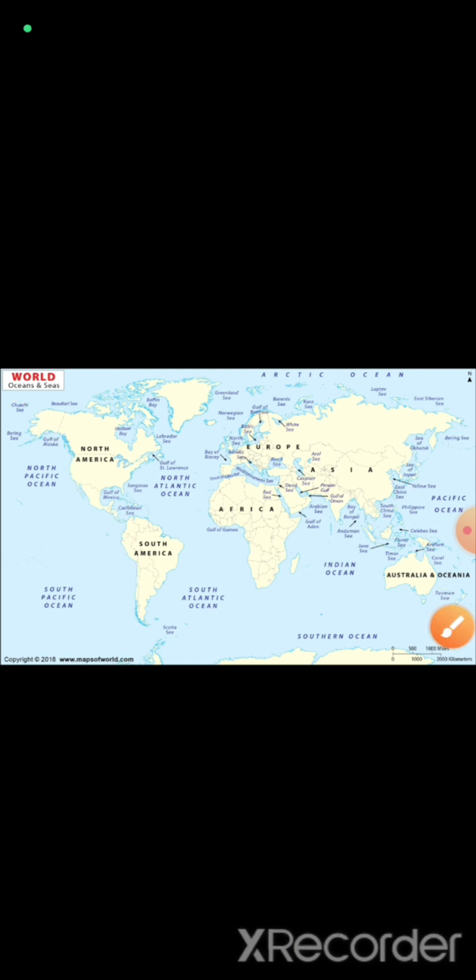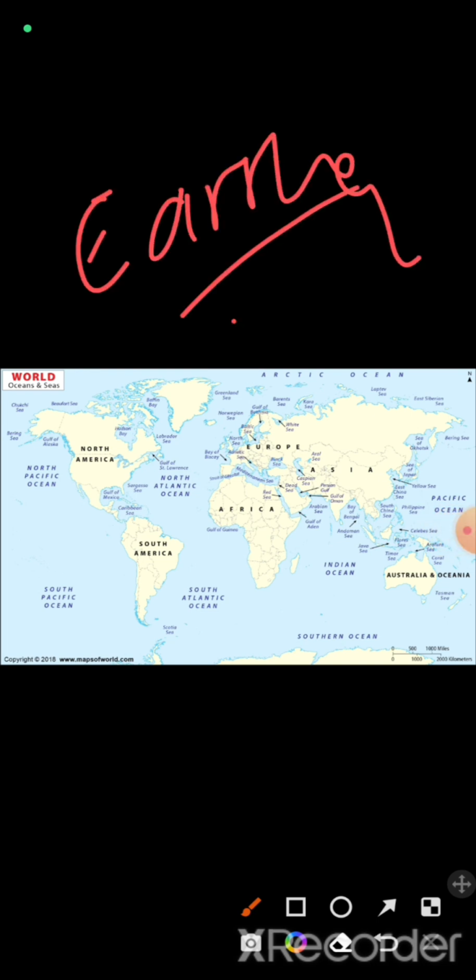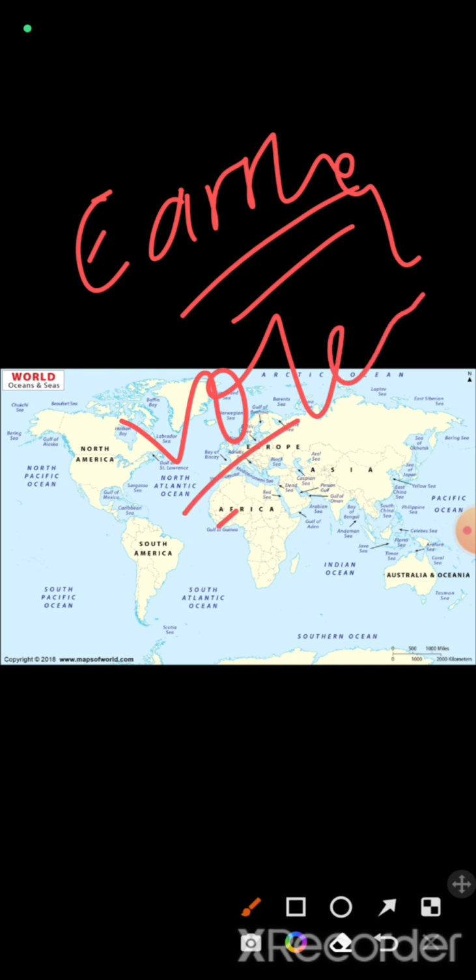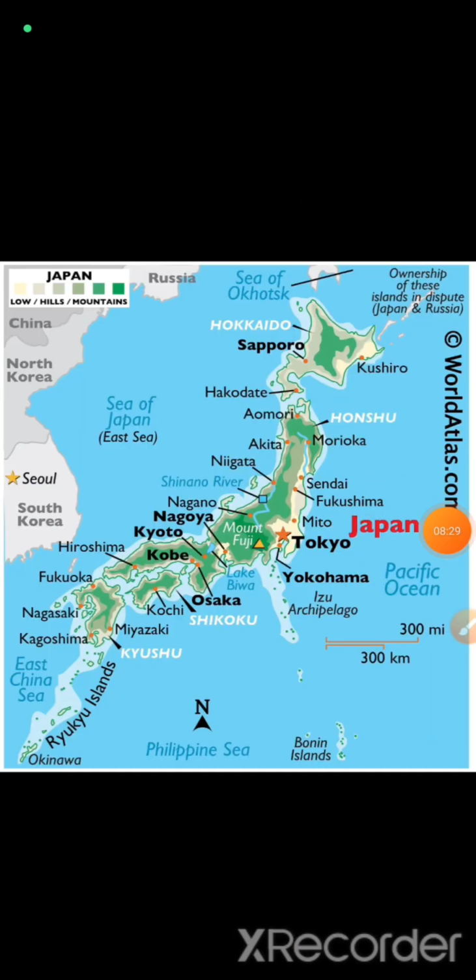That means it is also a volcanically active area. That's why we always see frequent earthquakes there and volcanic activity. That's why Japan always faces these kinds of disasters. So this was all about Japan.